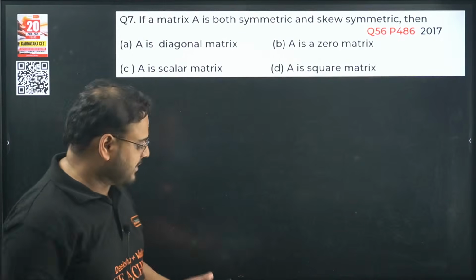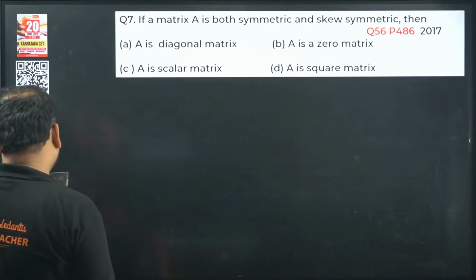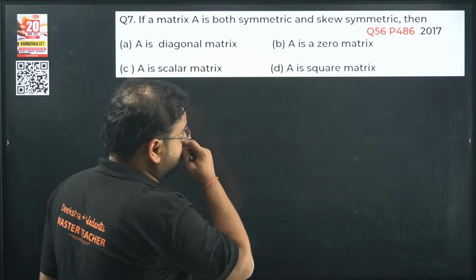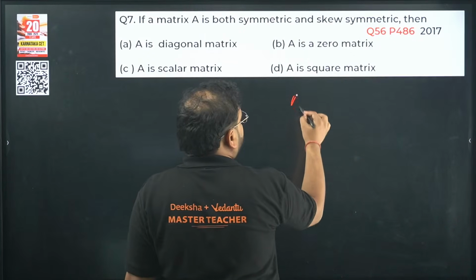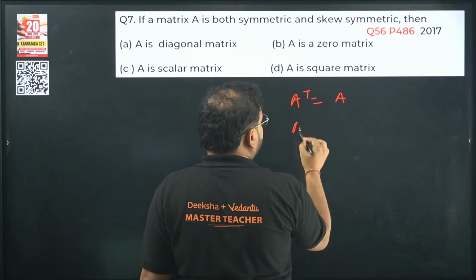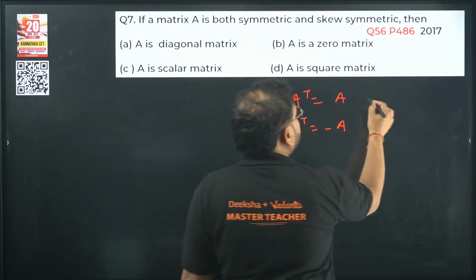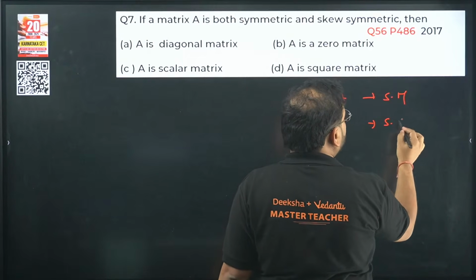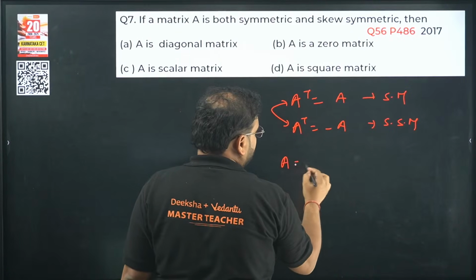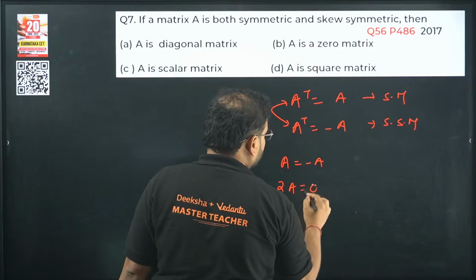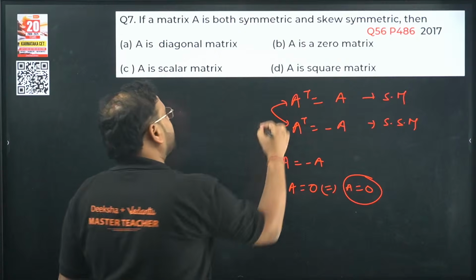Okay, good. Question number 7 now. B answer has already come from Nagaraj, others still waiting. If a matrix A is both symmetric and skew-symmetric, check here. Symmetric: A transpose is A. Skew-symmetric: A transpose is minus A. This is your symmetric matrix, this is your skew-symmetric matrix. Both are A transpose, so they have to be equal. So A becomes equal to minus A, 2A will become equal to 0. Hence the answer of A will be 0, a null matrix or zero matrix.